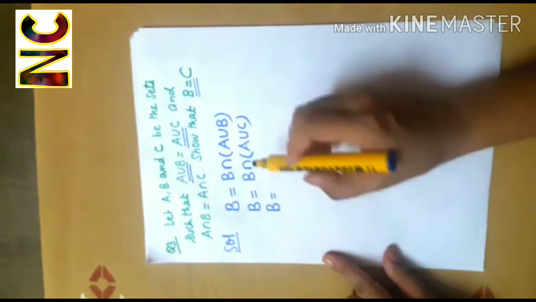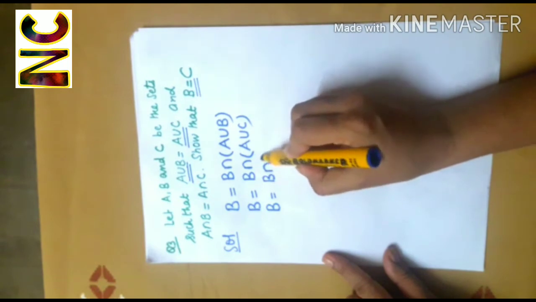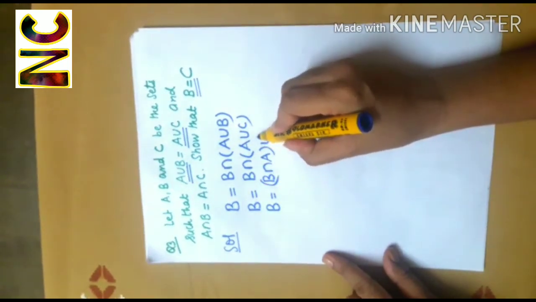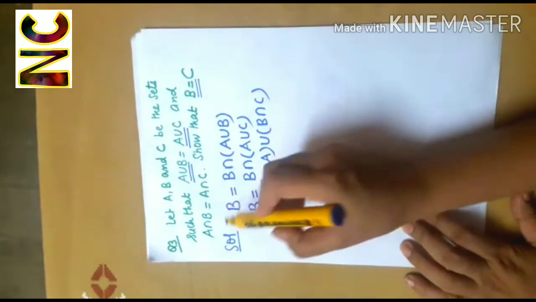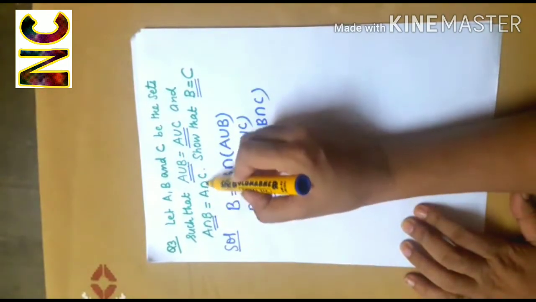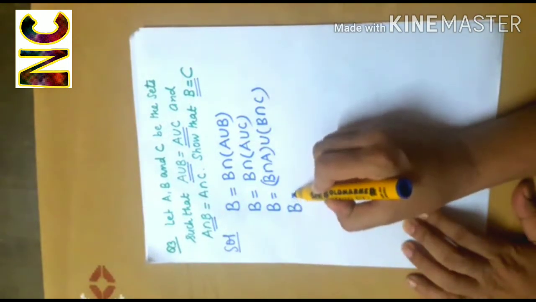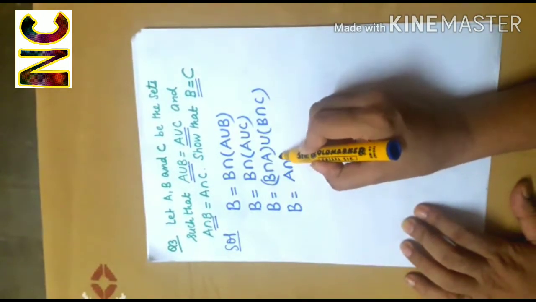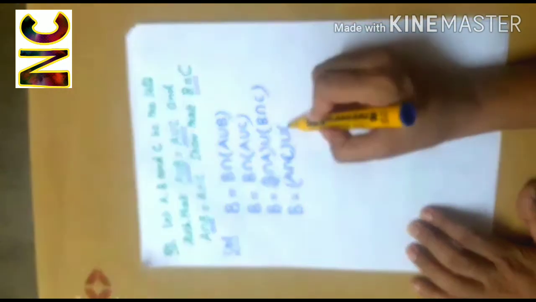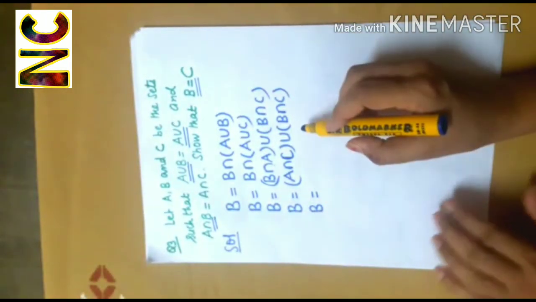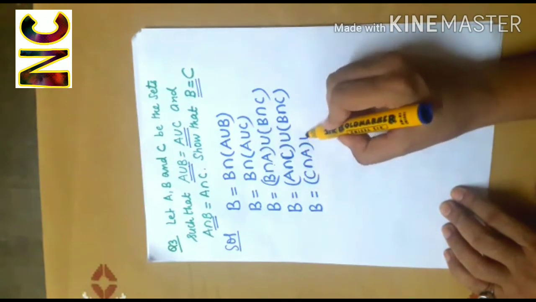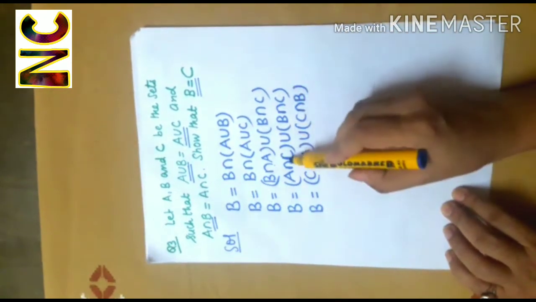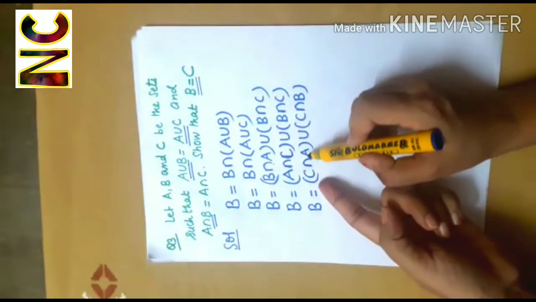Now I will use distributive laws. Open the bracket. B intersection A union B intersection C. Now, according to the question, B intersection A is equal to A intersection C. So I'll write A intersection C in place of B intersection A, union B intersection C. Now this can be written as C intersection A union C intersection B. I can change the order in intersection because ultimately we have to find the common elements.